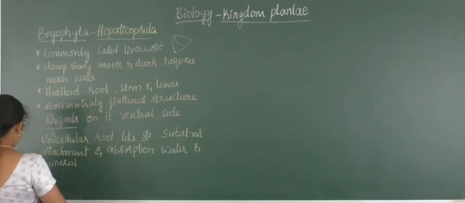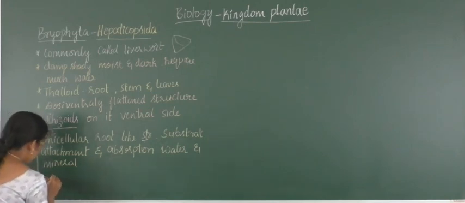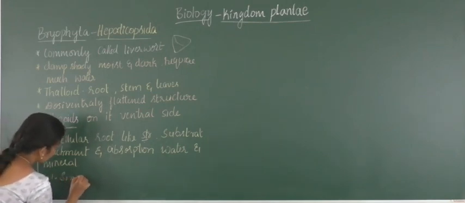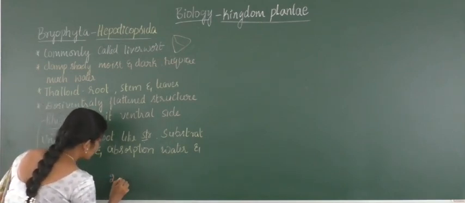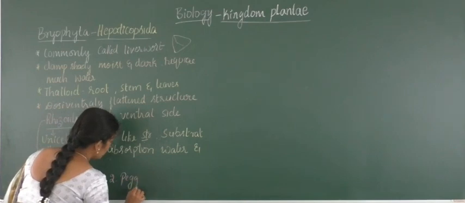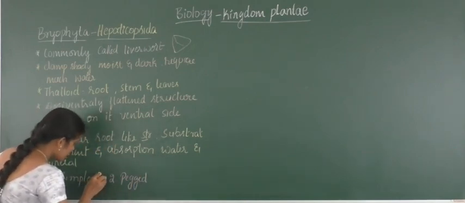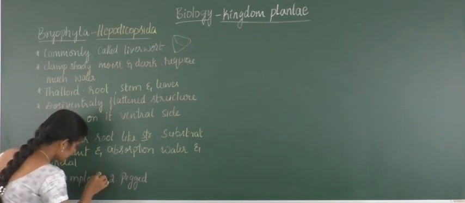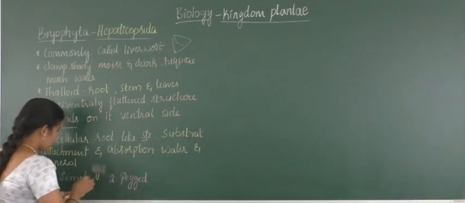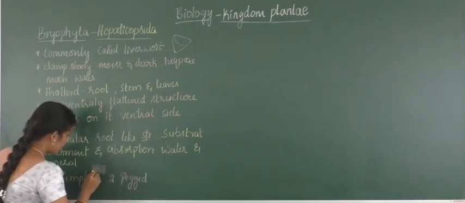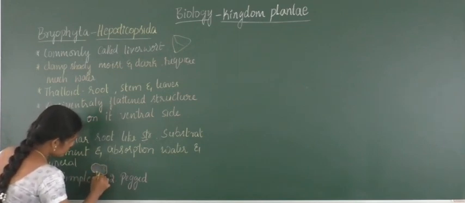These rhizoid structures are of two types: some are simple and some are pegged. Simple refers to a small extension from the ventral surface. If you consider this thalloid body, it possesses an extension from the ventral side.